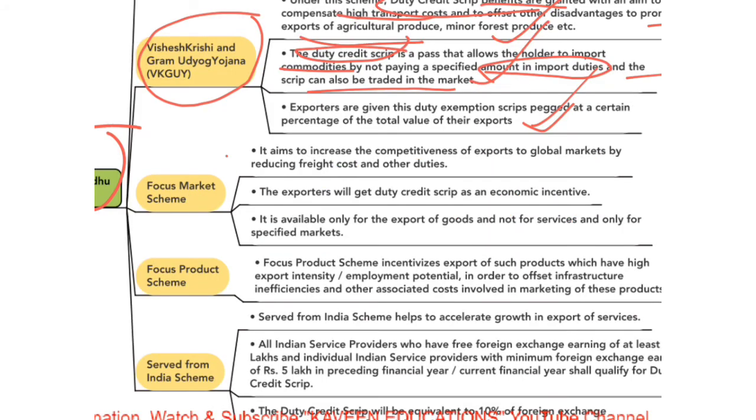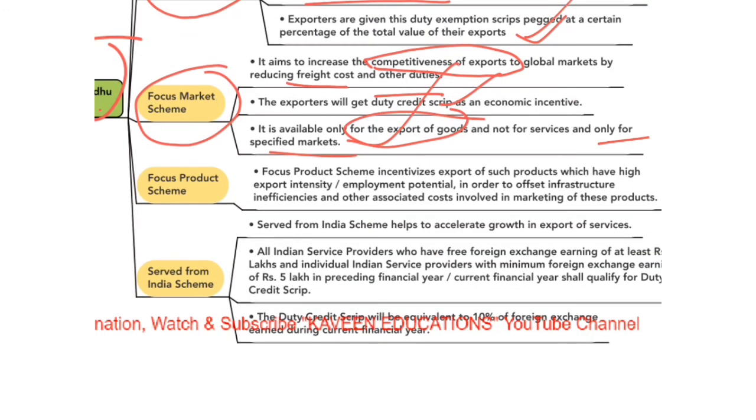The next scheme is Focus Market Scheme. This scheme aims to increase the competitiveness of exports. This scheme aims to improve the competitiveness of exports by reducing freight costs and other duties. Here also the exporters will get duty credit scrip as an economic incentive. This scheme is available only for the export of goods and not for services. It is intended only for the specified markets.